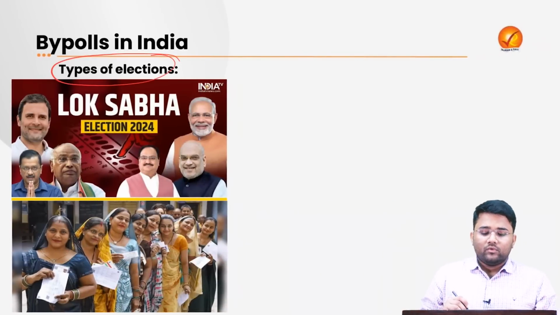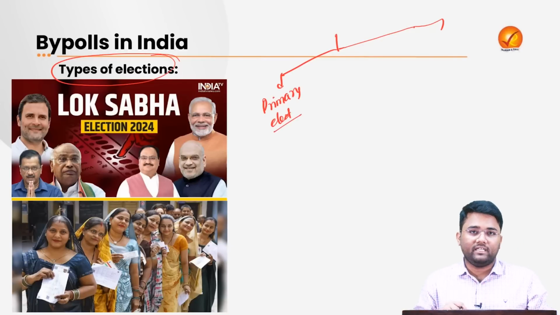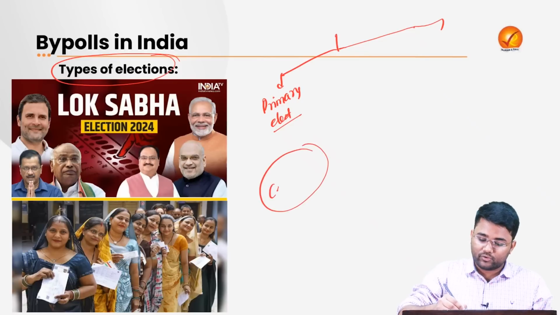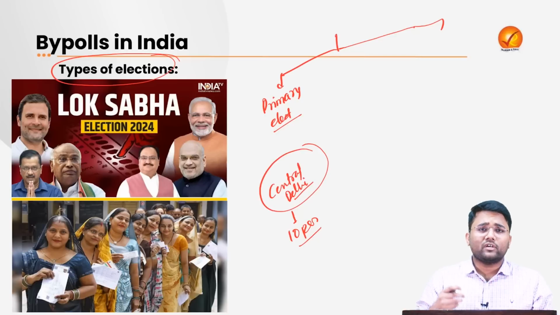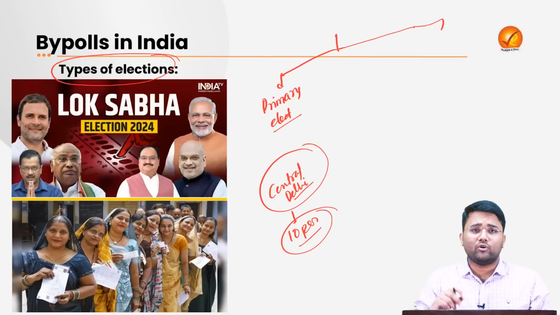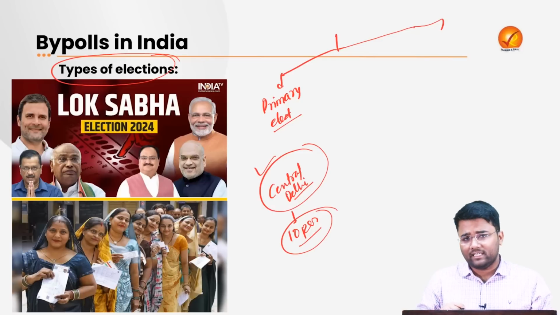Let's also briefly look into types of elections. Some experts categorize them into 3 types. One is the primary election, which generally happens within the party. For example, suppose this is the constituency of Central Delhi. Now, if 10 persons from a political party want to contest from this particular constituency, the party may go for some inner polls or inner elections to choose any one person who will be contesting elections from this constituency. So primary elections are mainly for inner party democracy.